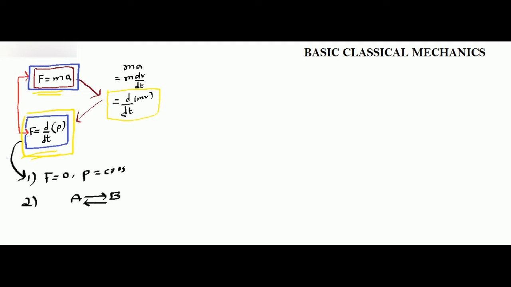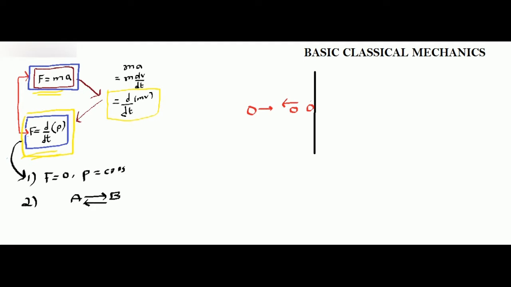Let me give you one more example. Consider this is a wall and you have a ball moving towards the wall. What happens? The ball hits the wall and then the ball comes back. Agreed? This is what you see in your day-to-day life. But what does this mean?